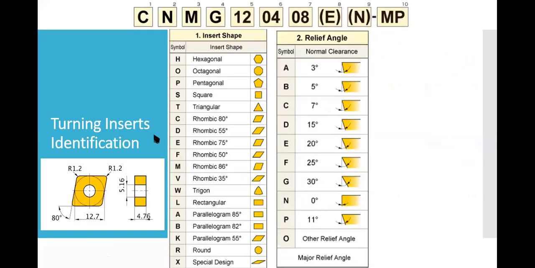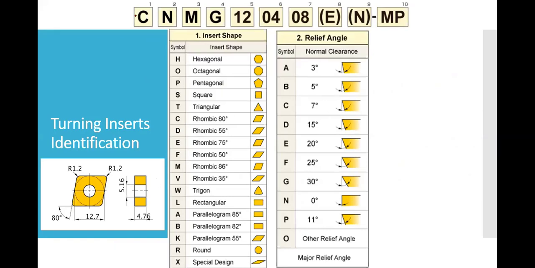Now, one of the major things that students lack while learning CNC programming is the selection of tools. If we go to the store to purchase a tool, we must designate the tool with certain names.